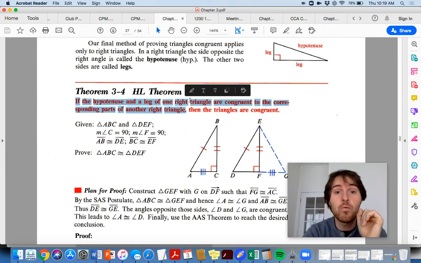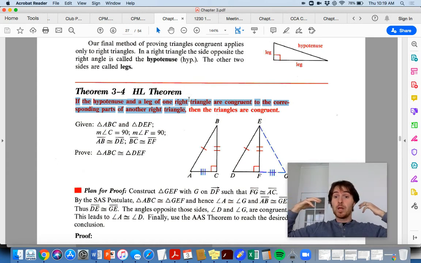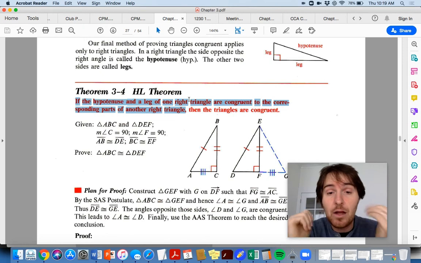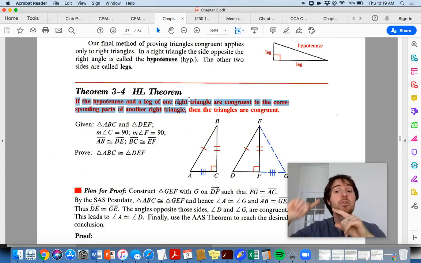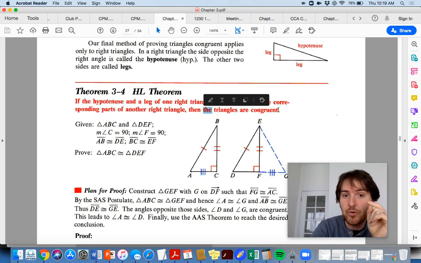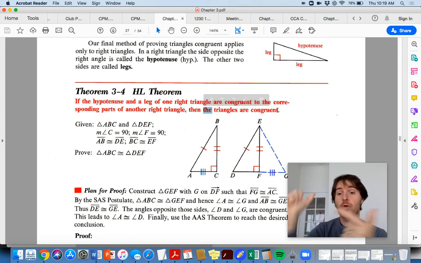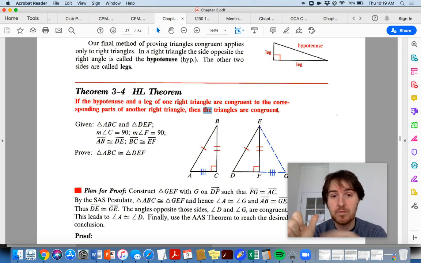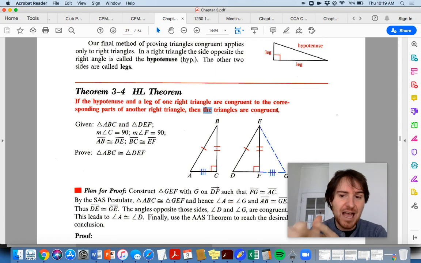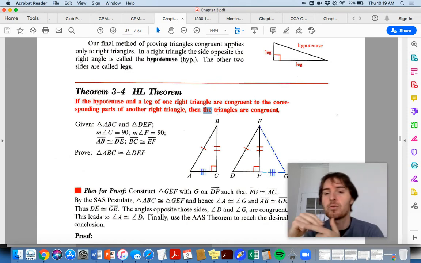But then it also says of one right triangle, okay? So in the proof, you got to tell me it's a right triangle. You got to tell the reader it's a right triangle. That way, you can justify using the HL theorem. So to justify using the HL theorem, you got to say everything that's in the if here. Remember, you're using this theorem to prove that triangles are congruent, okay? So how do I know that two triangles are congruent? One, they are right triangles, okay? So you say that as one of the things you say before using HL. You establish that they're right triangles, then you establish that a hypotenuse is congruent to the other hypotenuse. And then finally, you establish that one leg is congruent to another leg, okay?